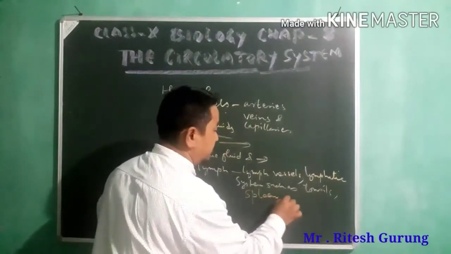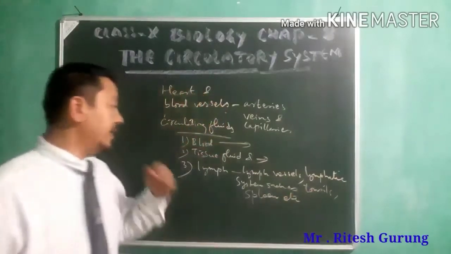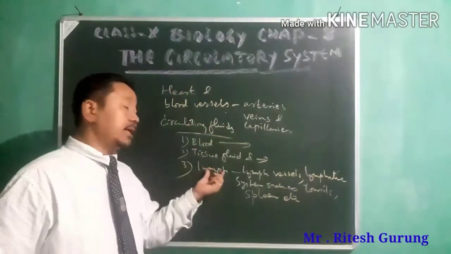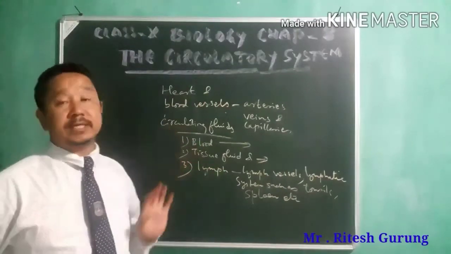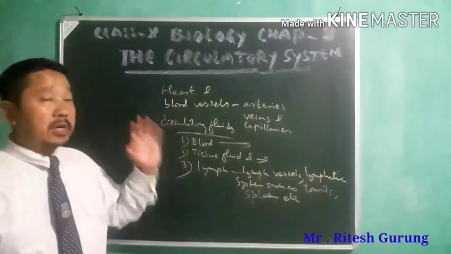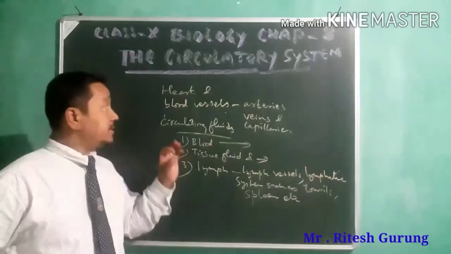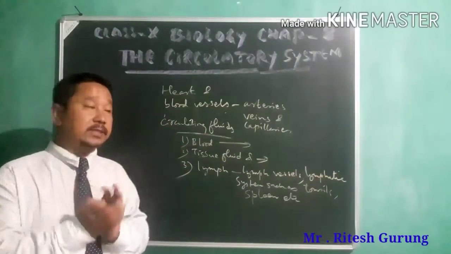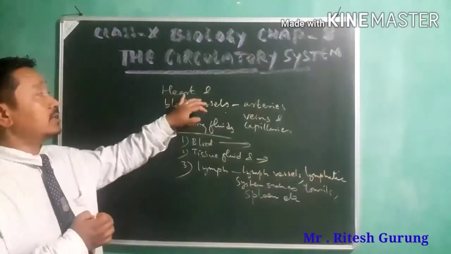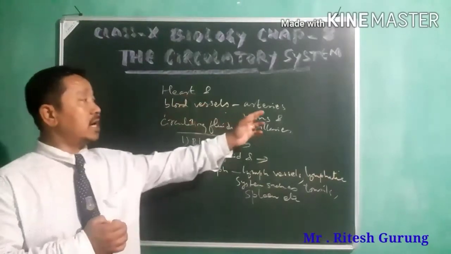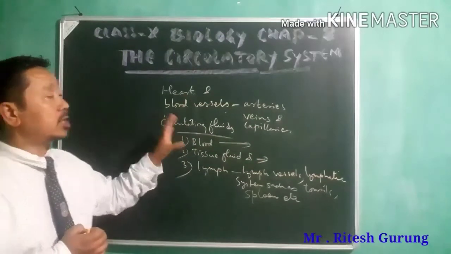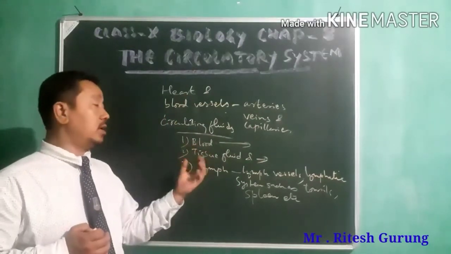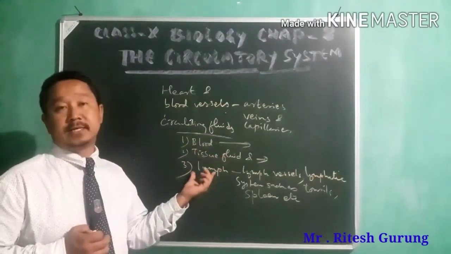These are the regions where this lymph is found. So these are the circulating fluids. From this, what you have understood is that the circulatory system consists of the heart, blood vessels like arteries, veins, and capillaries, and most importantly, circulating fluids such as blood, tissue fluid, and lymph.